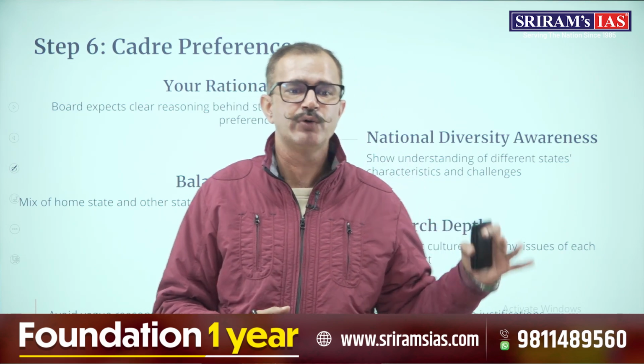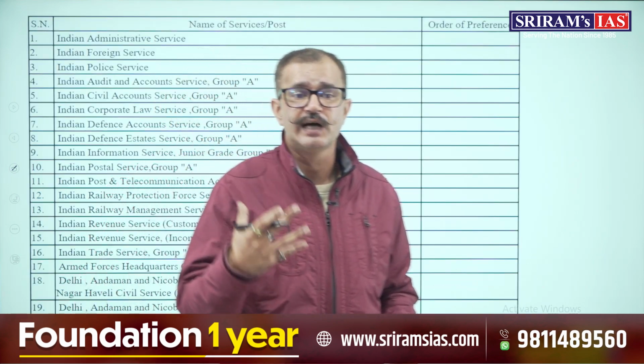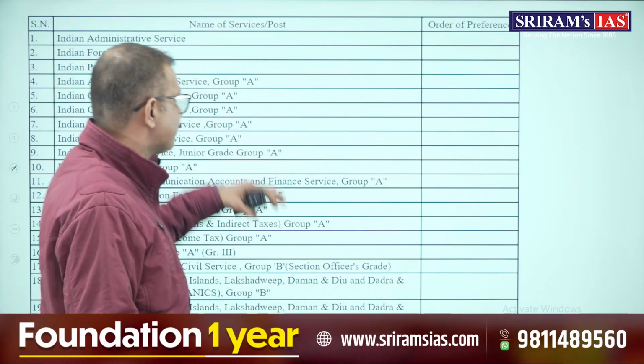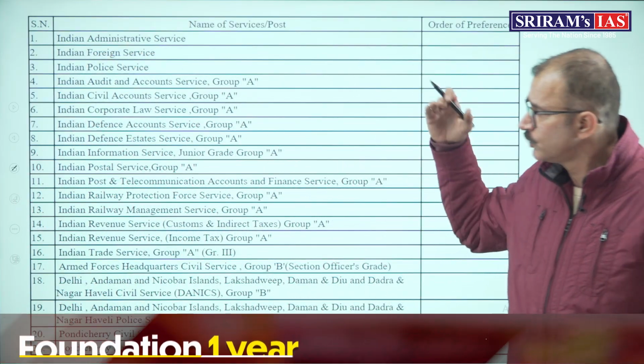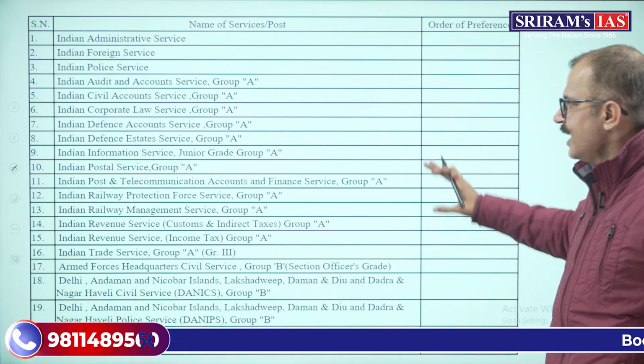Then comes the cadre preferences, which I have already told you about. Then comes your service preferences. We have different services, and you have to give the order of preferences. Again, you have to number them from 1 to 21, the services that are over here.